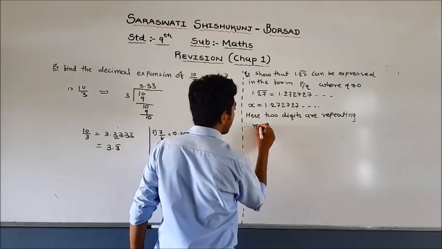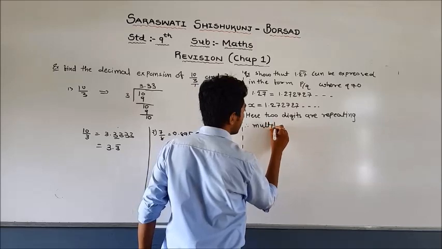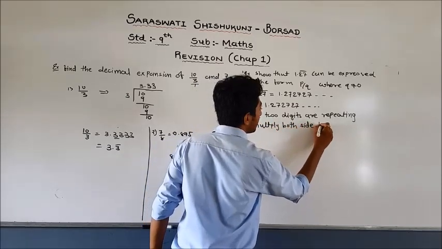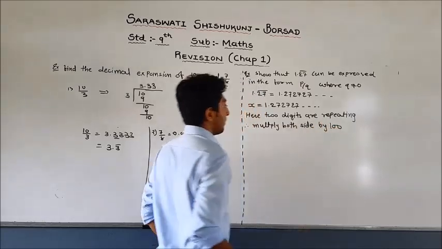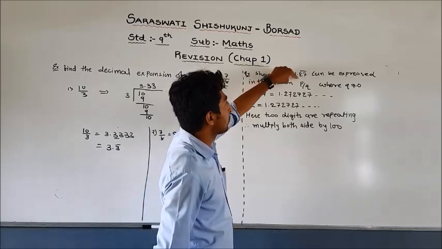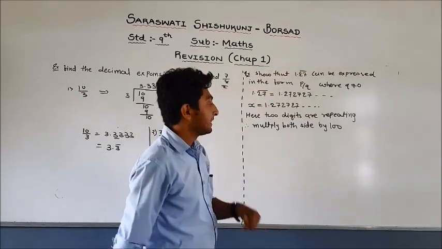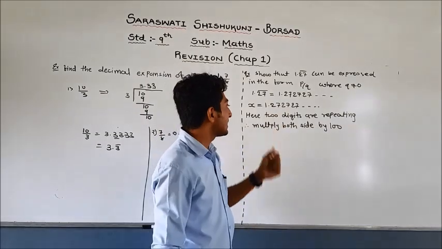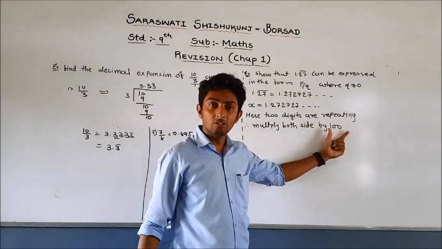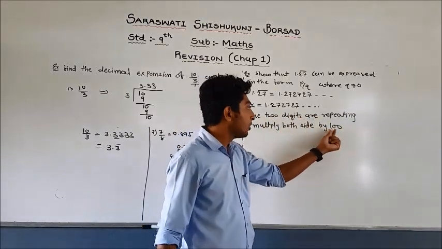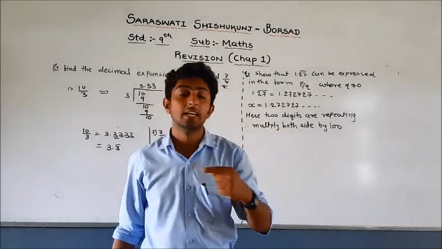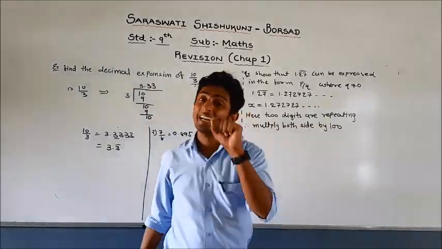Therefore, multiply both sides by 100. Whenever you see, if our example is 1.275 whole bar, then 3 digits are repeating, and you have to multiply both sides by 1000. Whenever 2 digits are repeating, you have to multiply both sides by 100. Whenever 1 digit is repeating, then you have to multiply both sides by 10.